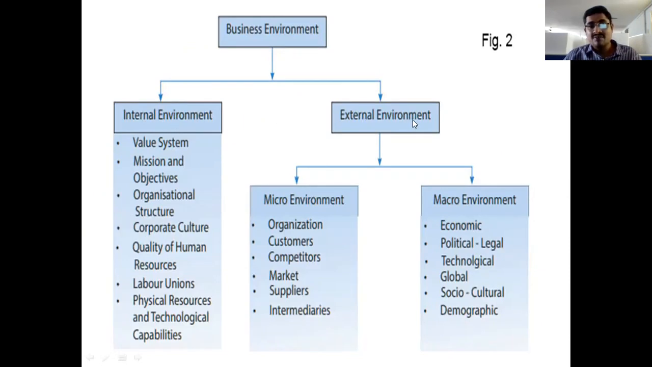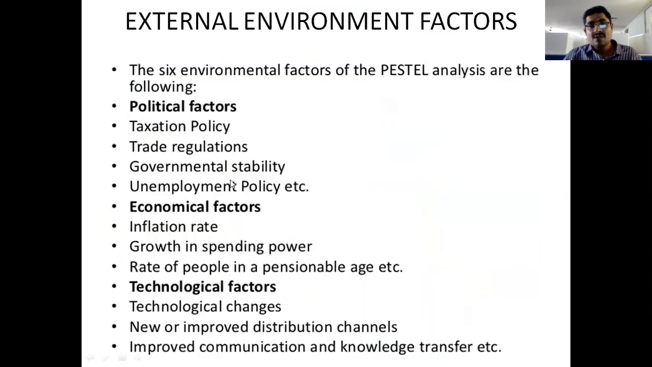And next, coming to the external environment. In this external environment, we have some factors. Political factors means taxation policy, trade regulations. Trade means our business. Regulation means rules and regulations. So the government gives us a set of rules and regulations to run our business. That is trade regulations given by the government. So the government regulates and gives rules to run our company, right? Those rules and regulations are given by the government. That is called trade regulations. These trade regulations depend upon the political factors.